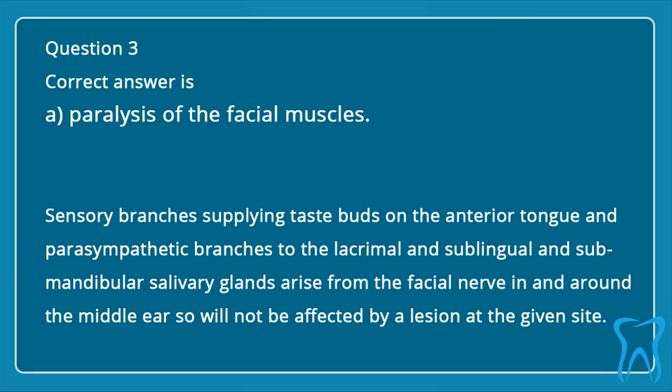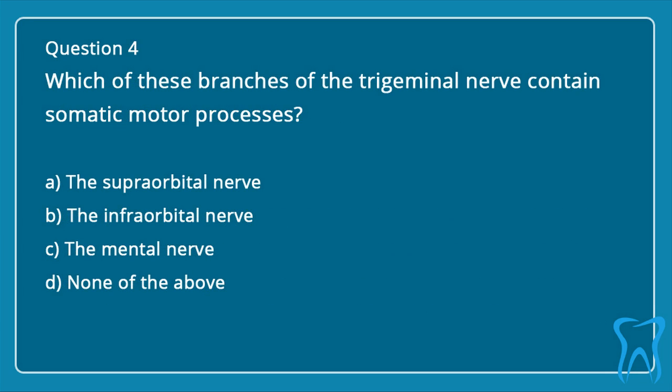Correct answer is A. Paralysis of the facial muscles. Sensory branches supplying taste buds on the anterior tongue and parasympathetic branches to the lacrimal and sublingual and submandibular salivary glands arise from the facial nerve in and around the middle ear, so will not be affected by a lesion at the given site.